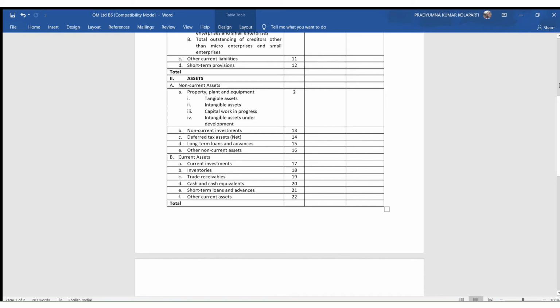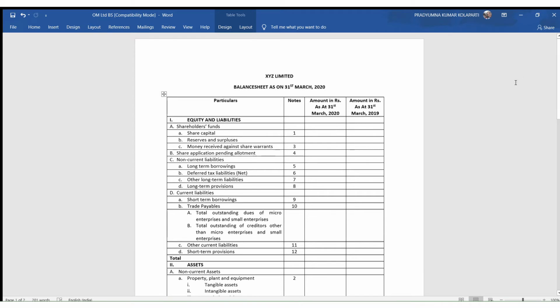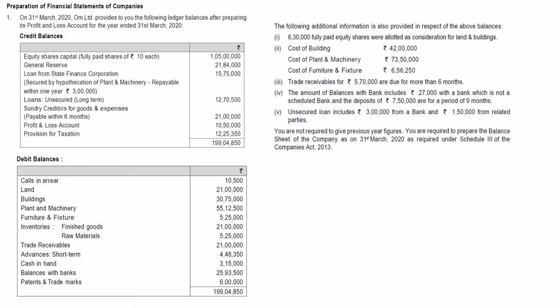Broadly, these are the requirements of the balance sheet. Okay, this format is prescribed, and let us now move on to the example. This question is from the Revision Test Papers, November 2020.